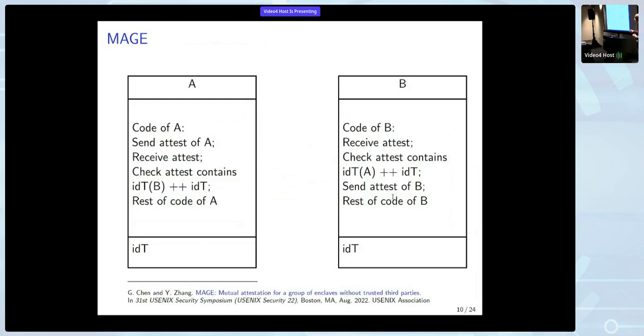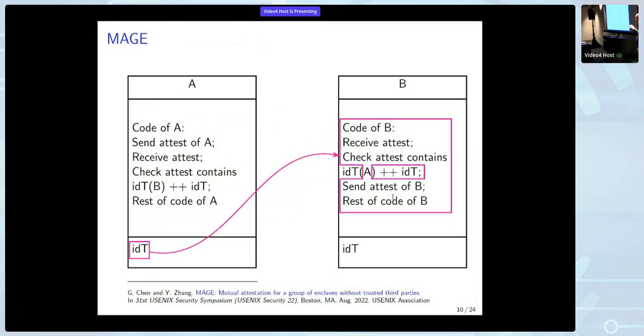Specifically, what they do is they compile this table of identities. For each entity for which you would want to do mutual authentication, you need to know this beforehand, and you compile them all into a table where it says, okay, this is the name of the program, and we have the hash, not of the whole program, but of everything except its reference to the identity table itself.